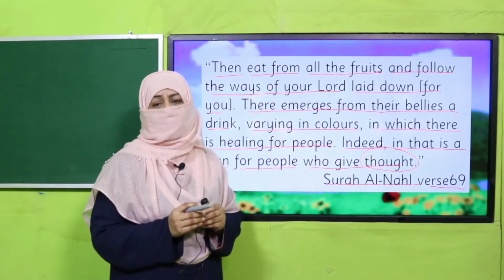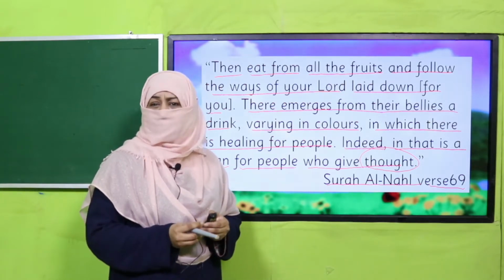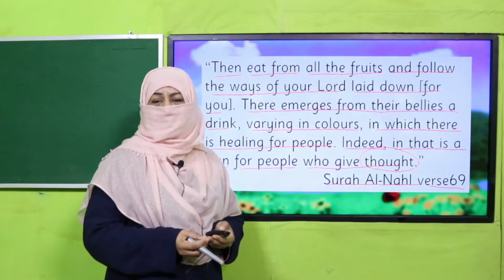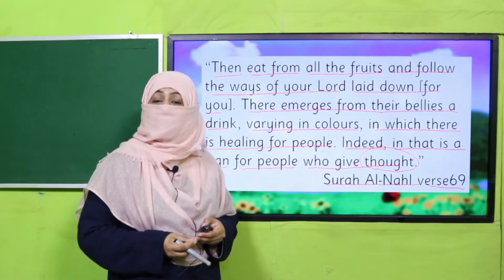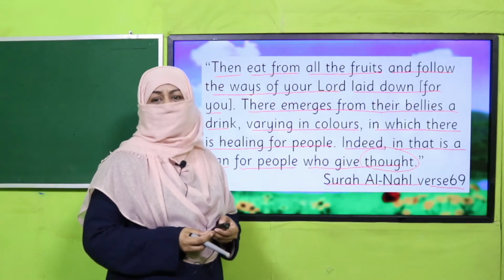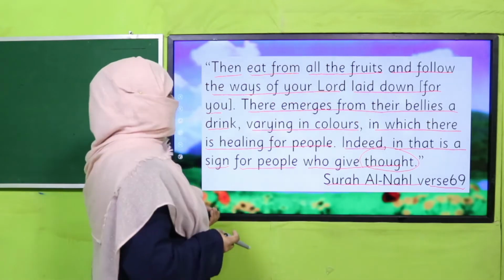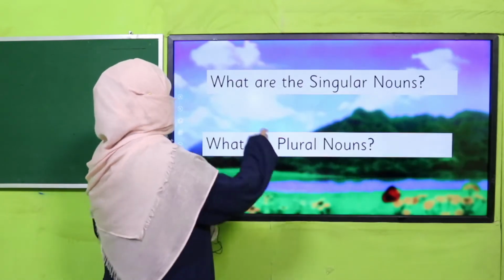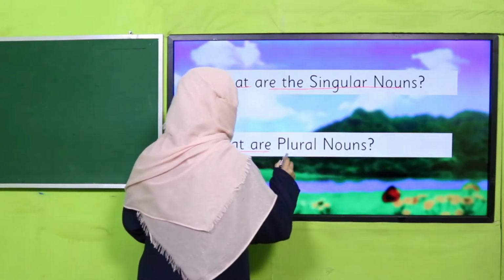And beta, it's so amazing that even there are many fruits which we have not yet tasted, right? So, Alhamdulillah for all the fruits and Alhamdulillah for all the blessings Allah subhanahu wa ta'ala has given us, Alhamdulillah, right? So, my children, now you tell me what are the singular nouns and what are plural nouns.